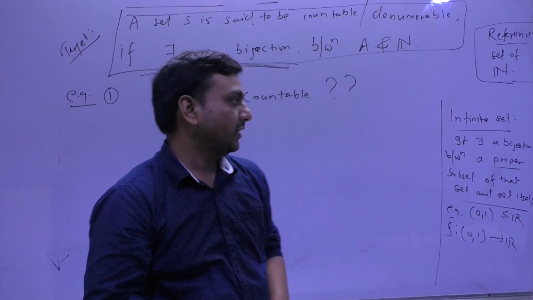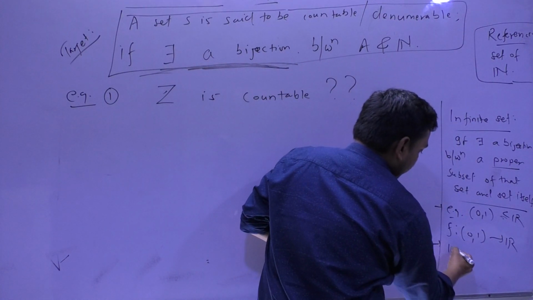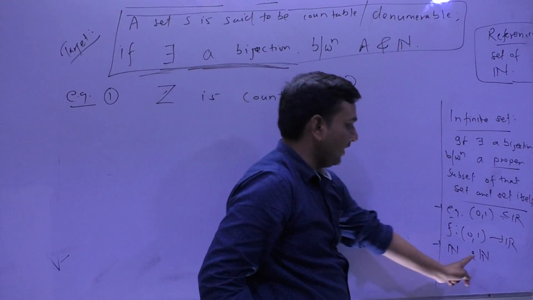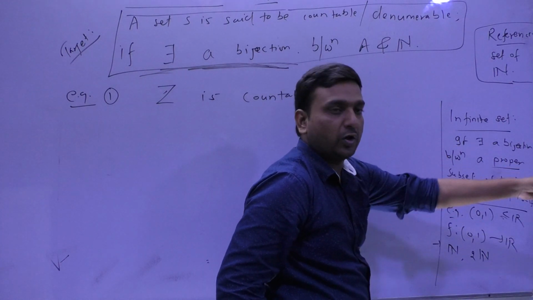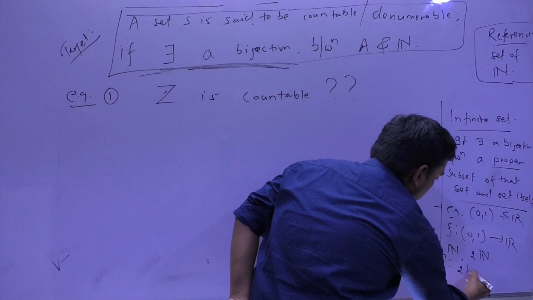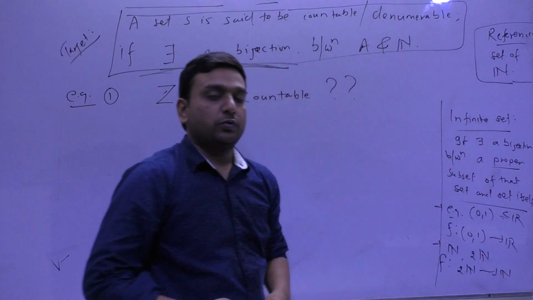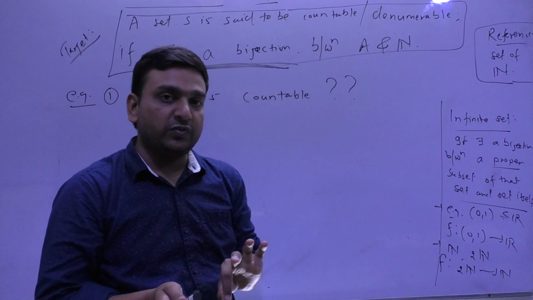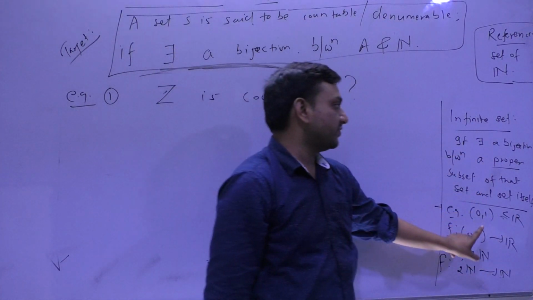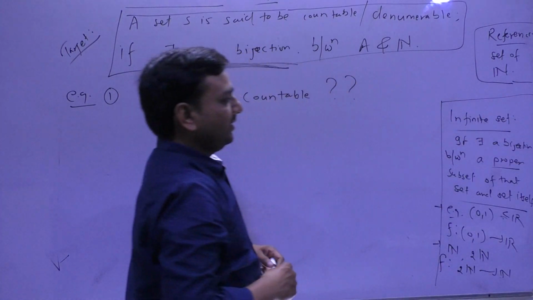You getting my point? Not only over R, you can talk about N and 2N. 2N is 2, 4, 6 and so on. So you can find a bijection between 2N and N. If this thing happens, then you say that the set is an infinite set. So please note this definition also.